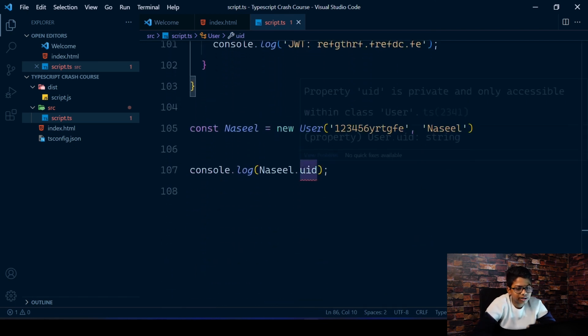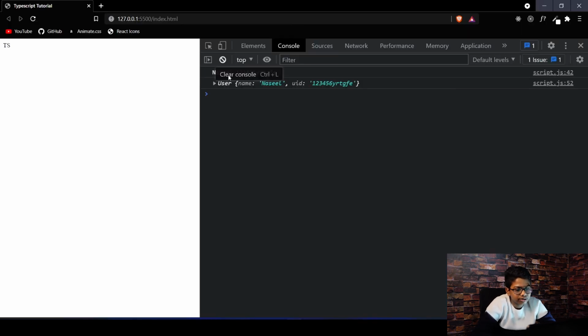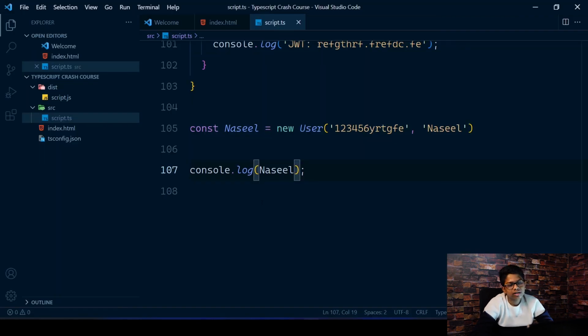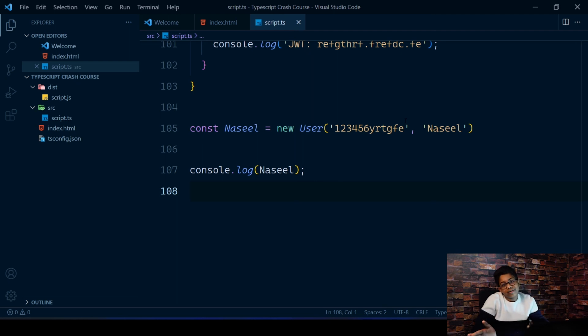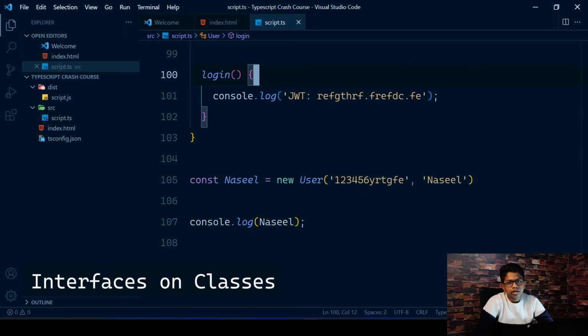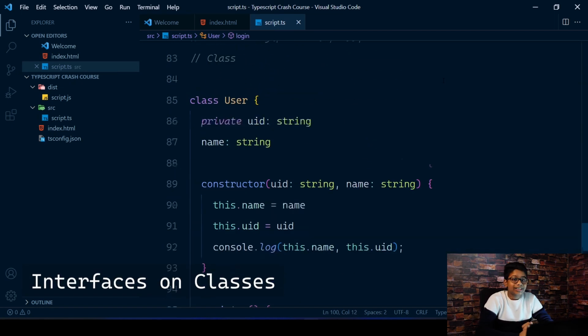And here you can see that it won't compile, so it will just log in. If I just log in Naseel, you can see I get everything. I can see the UID, everything is working fine. So that's how you can use classes with TypeScript. It's very similar to JavaScript, but there are also some more changes. That's it.